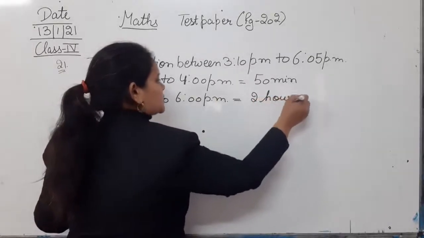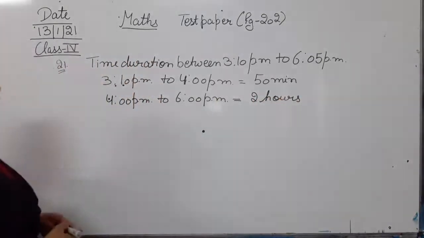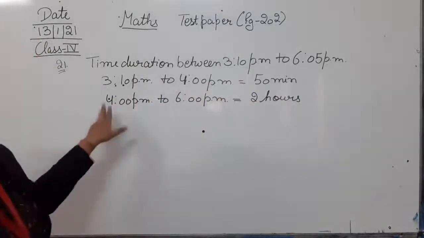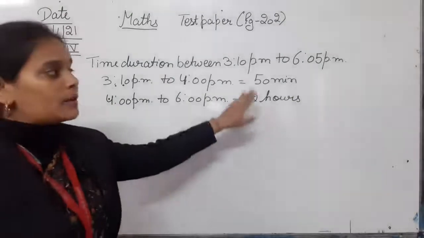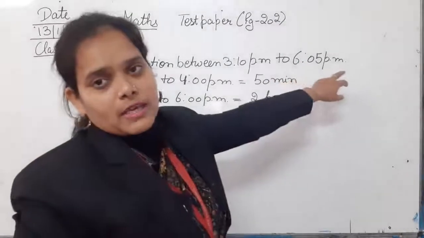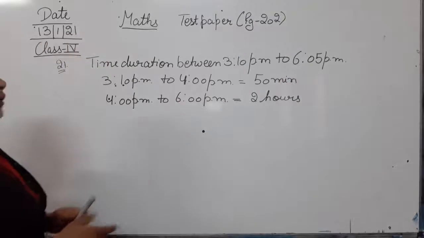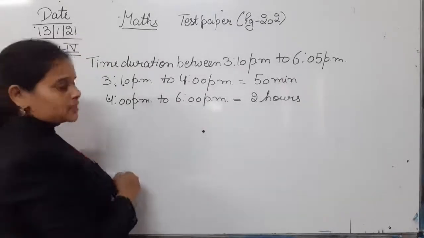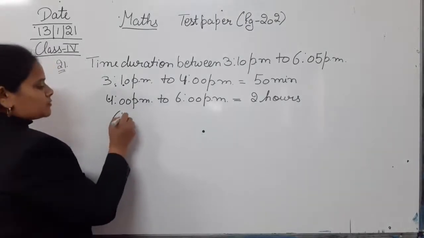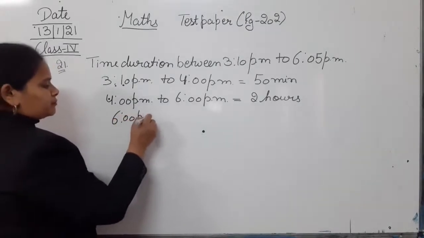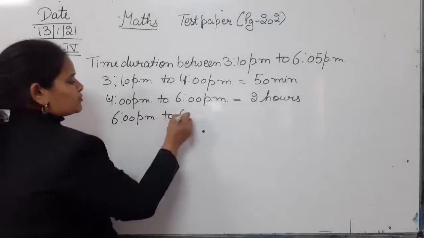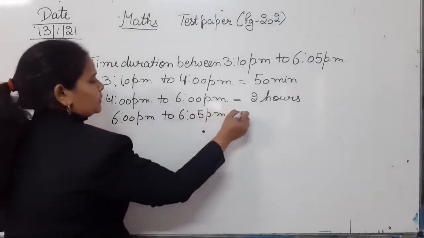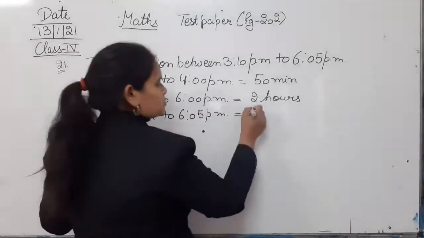So 3:10 p.m. to 4 p.m. was 50 minutes, and 4 p.m. to 6 p.m. is 2 hours, but 5 more minutes are still left. You can write 6:05 p.m. or just 6 p.m.; both are correct. So 6 p.m. to 6:05 p.m. will be 5 minutes only.